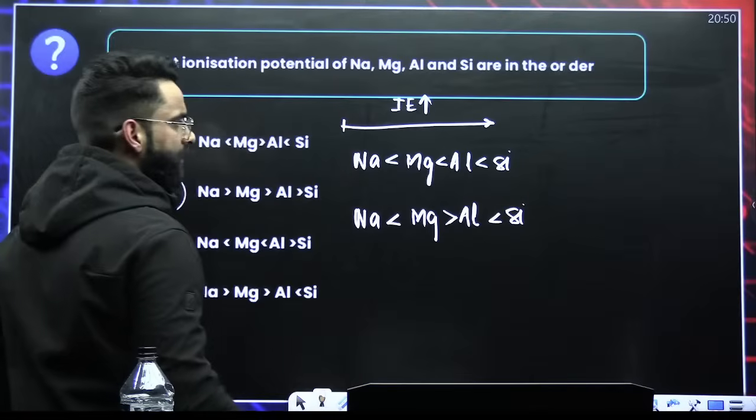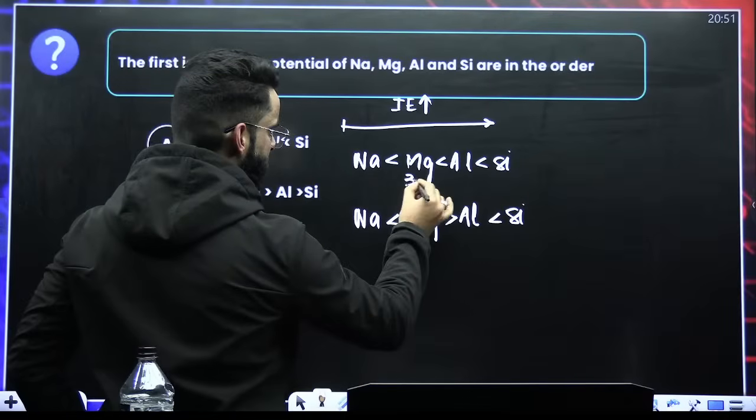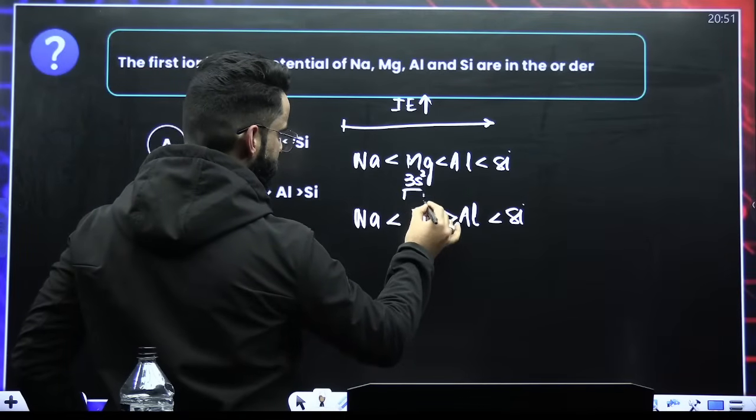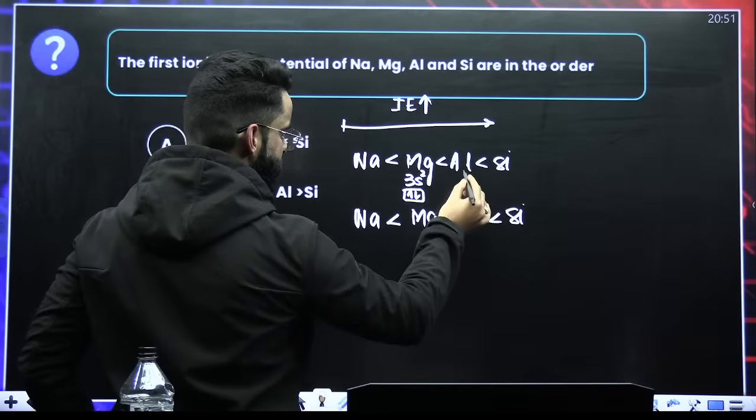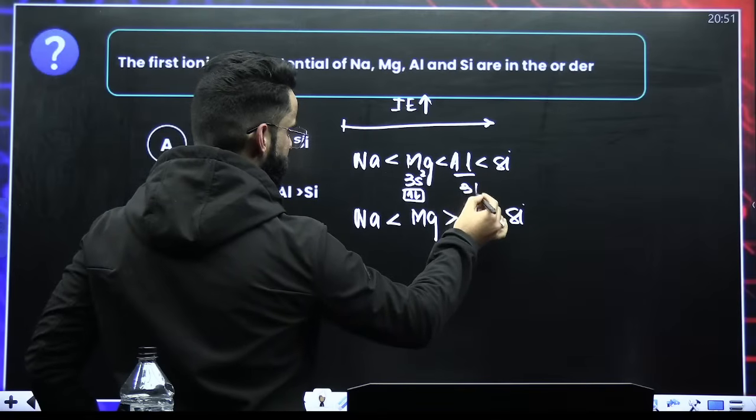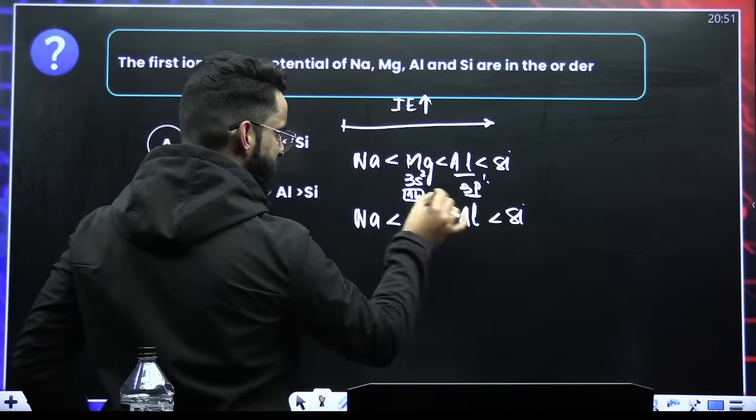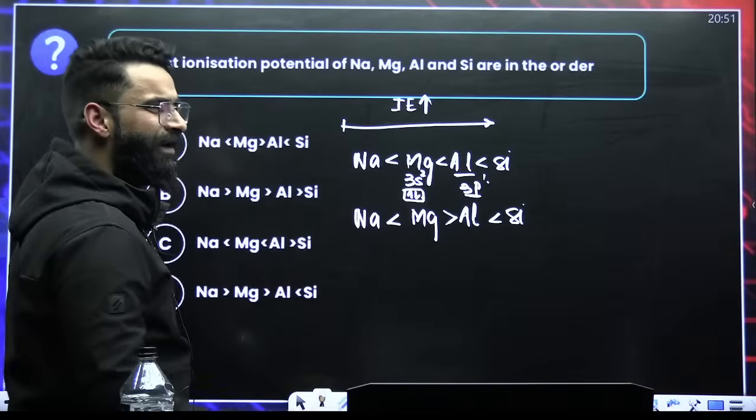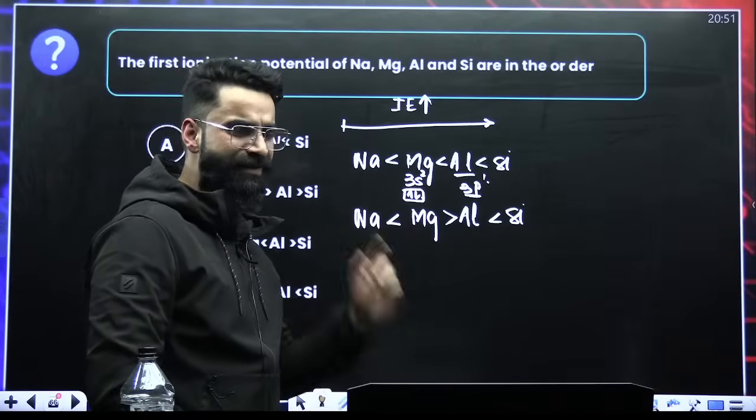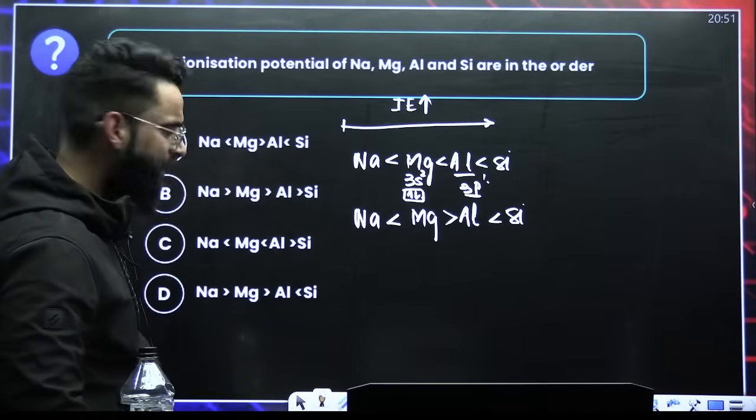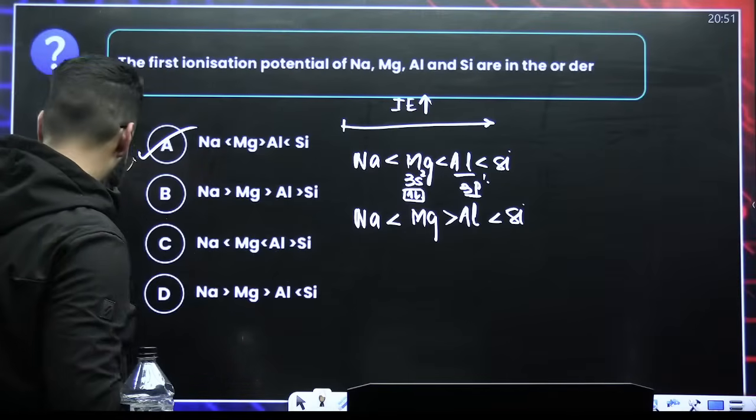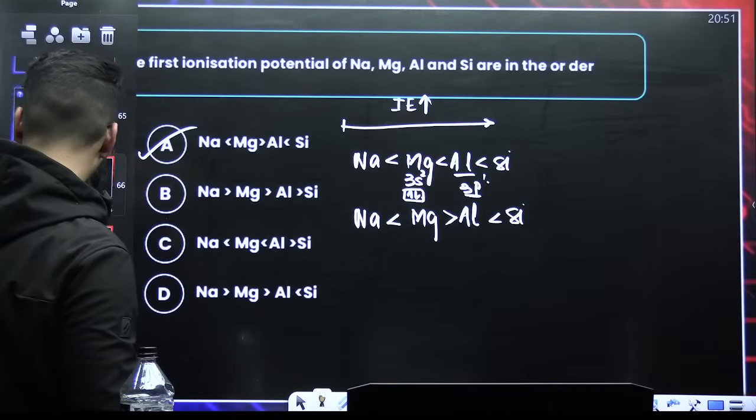Right? Because in case of magnesium, you have to take electron out from 3s2 configuration. In case of aluminium, you have to take electron out from 3p1 configuration. Here you have to supply more energy because of more penetration power, or you can say completely filled configuration. Okay, so it's going to be option A. That will be the correct answer of this particular question.